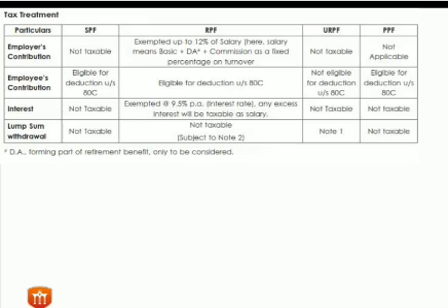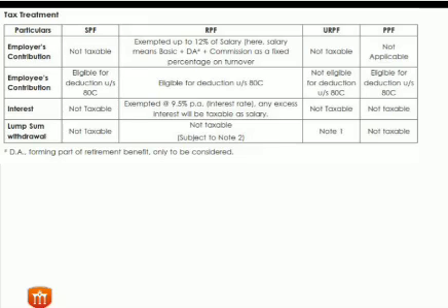In case of employer contribution, SPF is not taxable, URPF is also not taxable, PPF is also not taxable. But in case of RPF, recognized provident fund, the employer cannot contribute more than 12% of the salary of the employee, and if he contributes more than 12%, then the excess contribution is taxable under salary. Employee contribution has no tax on it, but you will get a deduction under section 80C.